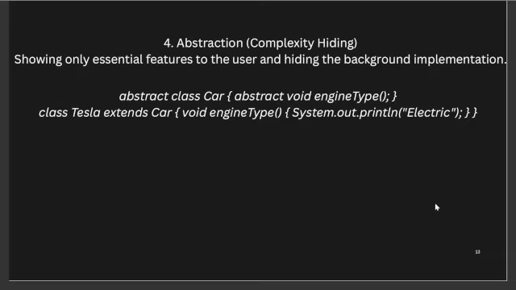The next topic will be abstraction, which is complexity hiding: showing only the essential features to the users and hiding the background implementation. So abstract is basically hiding, and we will create an abstract class to hide this. We have abstract class Car with abstract void engineType. We will create the engineType method, which is abstract, and class Tesla extends the Car class. Tesla is a class which inherits the properties of Car, and we will create the void engineType method again and provide what this function will perform. So this will print electric.